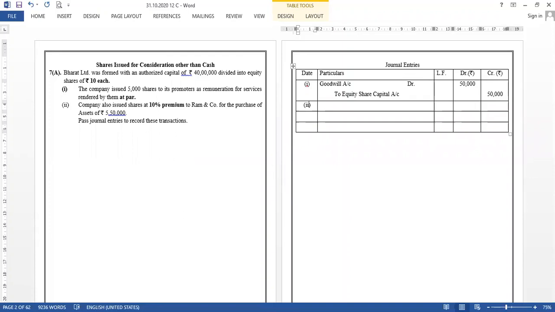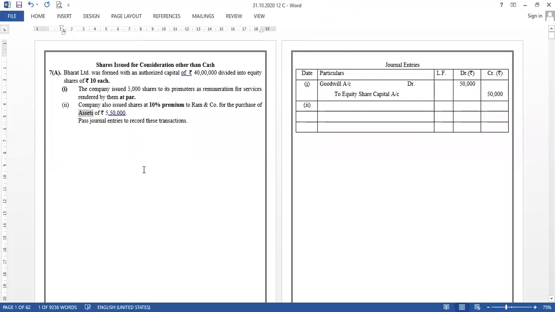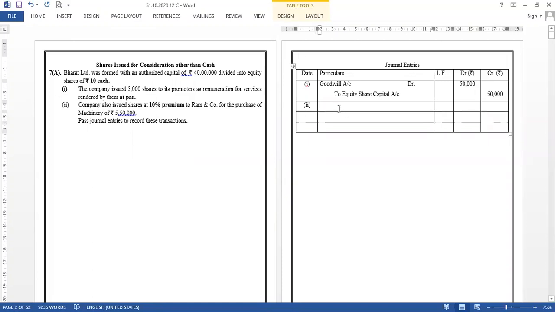Case two. Company also issued shares at 10% premium to Raman Company for the purchase of assets of rupees 5,50,000. So say for example, instead of asset, we make it machinery. Purchase of machinery of rupees 5,50,000. So over here, the first entry that I'll be writing is for purchase of machinery. When I purchase machinery, the machinery account will be debited to Ram and Company. The amount is rupees 5,50,000.